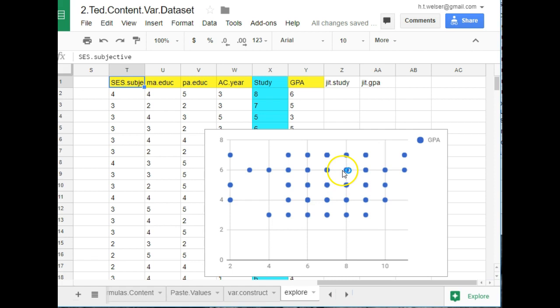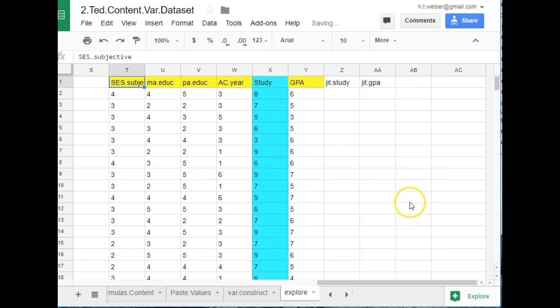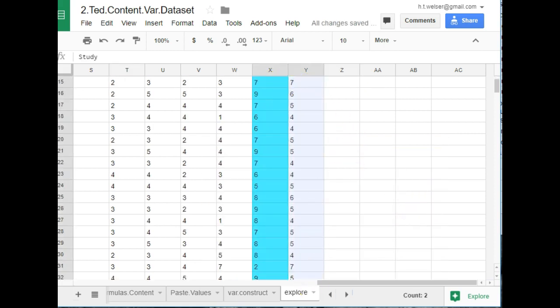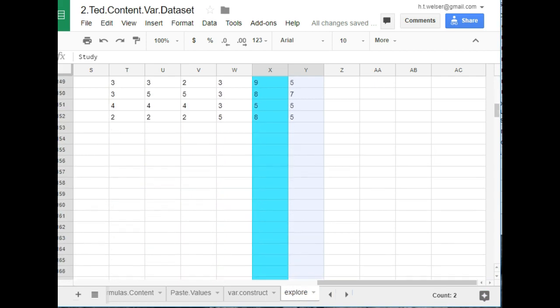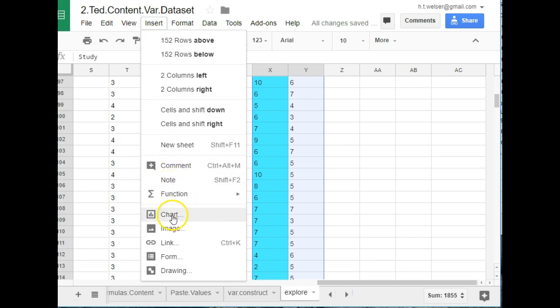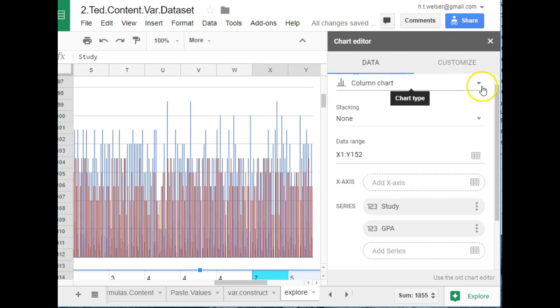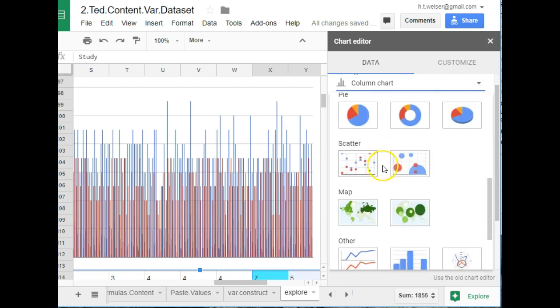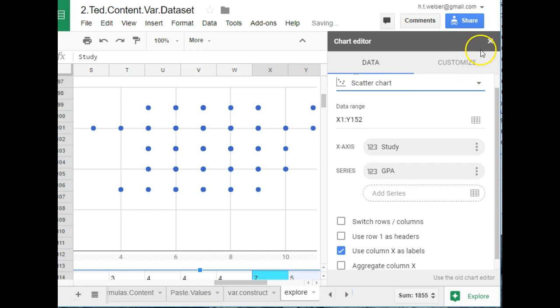But what I want to do is show you how I made the scatter plot. That's pretty easy. Let's go ahead and delete this one. I highlighted these 2 columns, just the values. I scrolled down to the bottom of the values, went to insert, and then chose a chart. It automatically makes a column chart, which is not what we want, so we need to change that. Scroll down to scatter, and it's made it. It uses the left column as X and the right column as Y, which is the default, so we arranged our columns that way to make it easy. You could switch it around, but we're not going to do that.